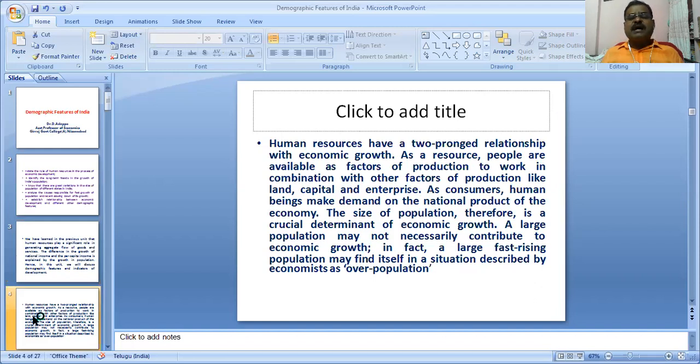The human resources have a two-pronged relationship with economic growth. As a resource, people are available as factors of production to work in combination with other factors of production like land, capital, enterprise. As consumers, human beings make demand on the national product of the economy. The size of population, therefore, is a crucial determinant of economic growth. A large population may not necessarily contribute to economic growth. In fact, a large, fast rising population may find itself in a situation described by economists as overpopulation.